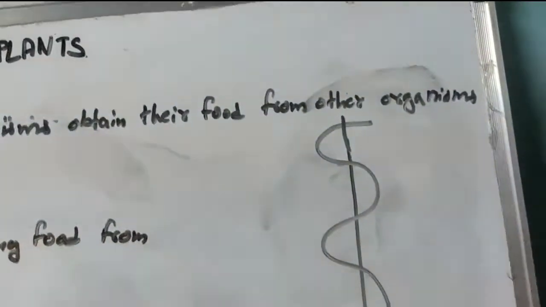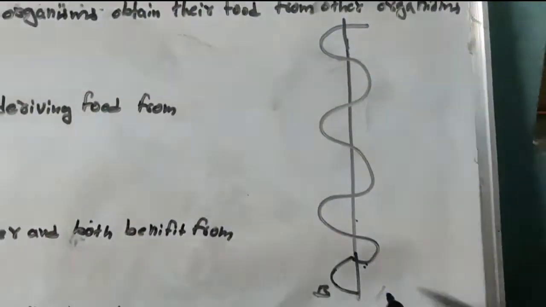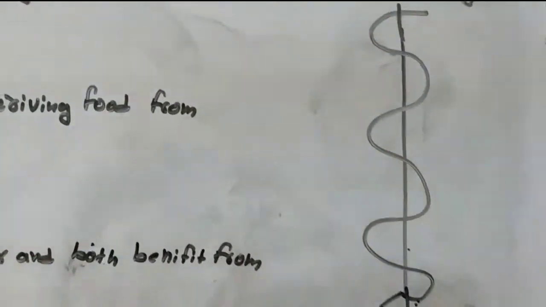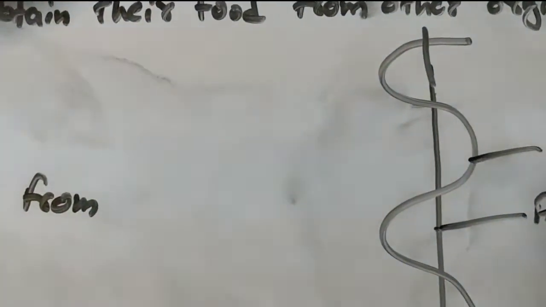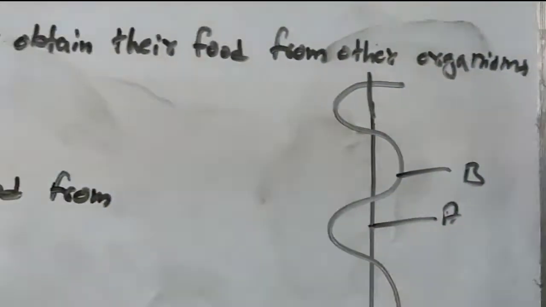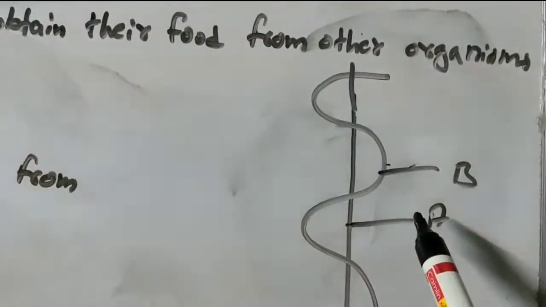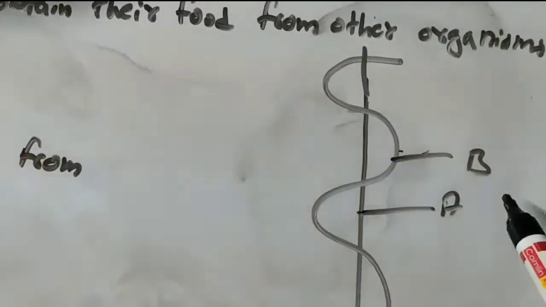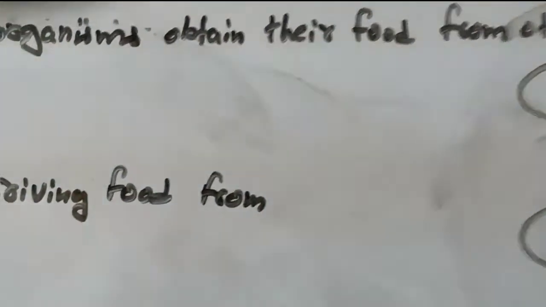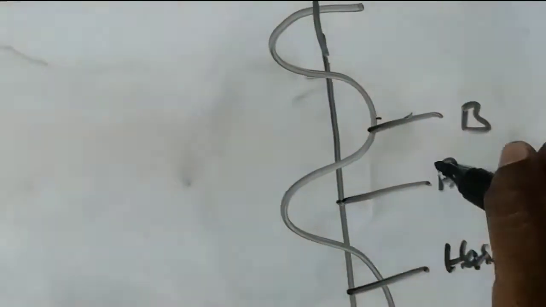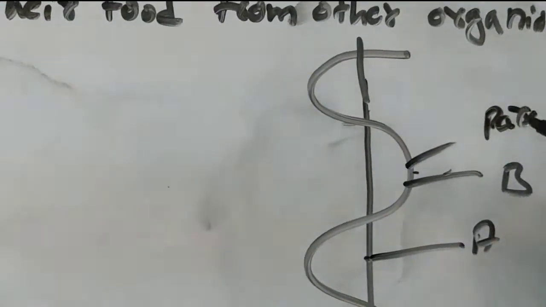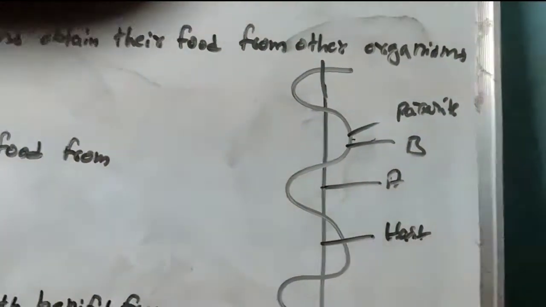That means plant B is depending on plant A, but A is not depending on B. Plant B depends on plant A for food and shelter. Here A is known as the host and B is known as the parasite.